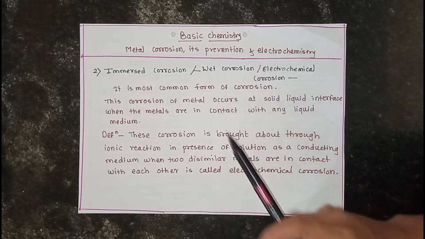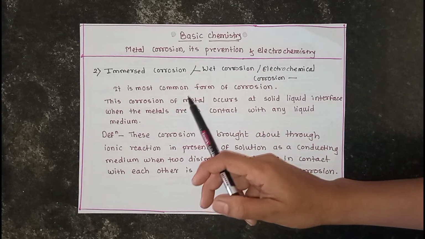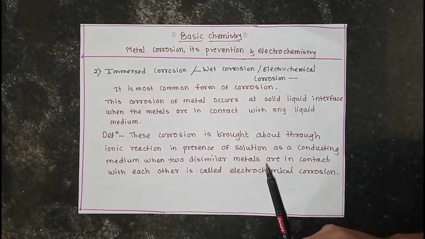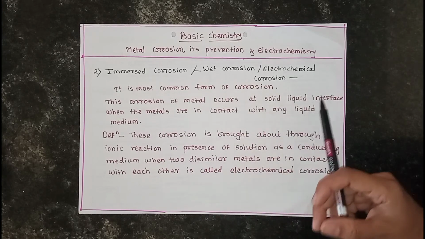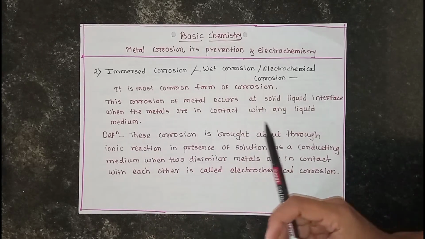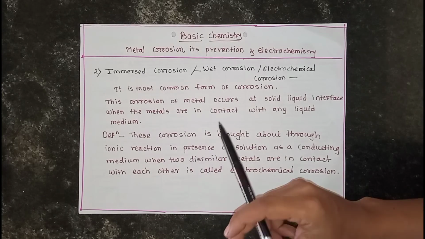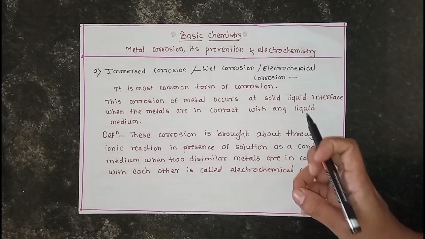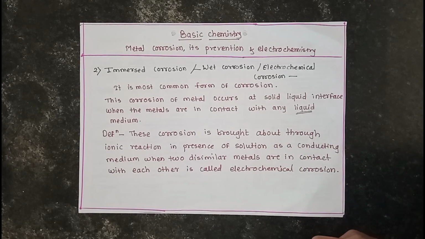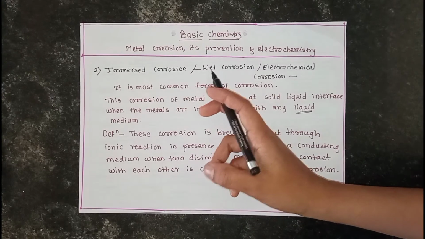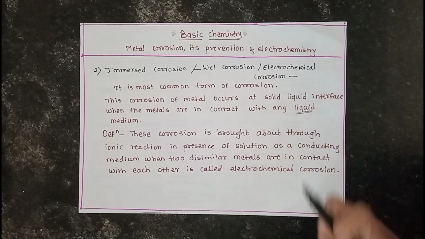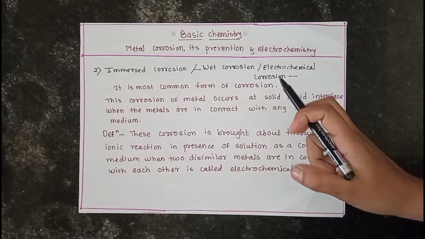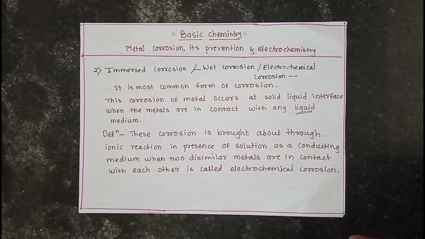This immersed corrosion, or wet corrosion, is the most common form of corrosion, and it occurs at the solid-liquid interface when metals are in contact with any liquid medium. It is carried out when a liquid medium or moist air is present. Chemical or ionic reactions are also carried out, so it is also called electrochemical corrosion.